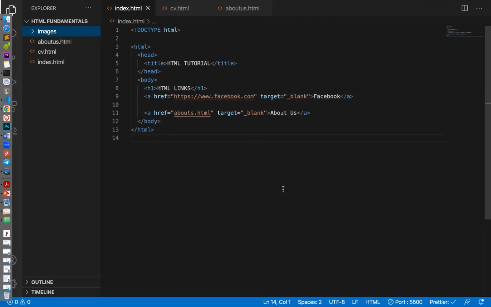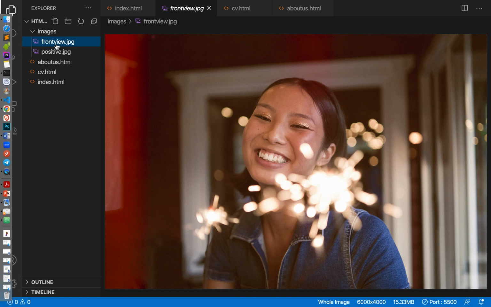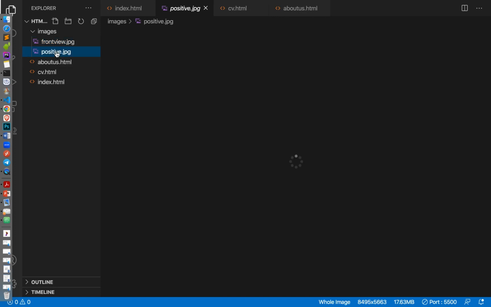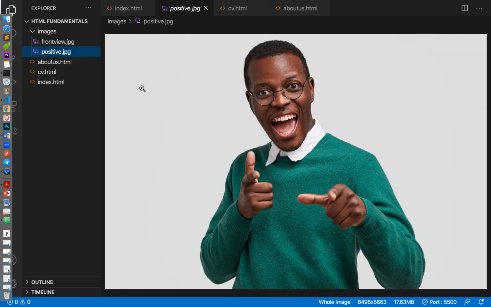In the last class, we talked about HTML links and HTML lists. Today we're talking about images. I've downloaded some images here. These are the images we're going to use. Front view, and I call it positive.jpg.